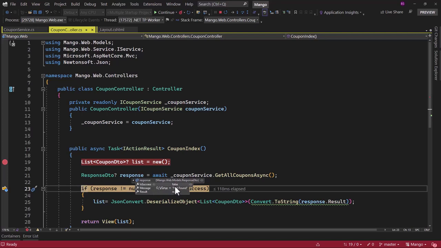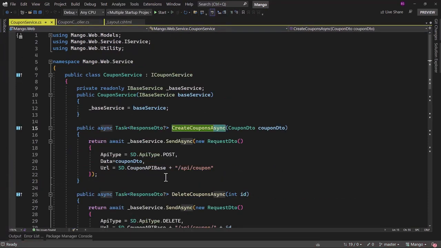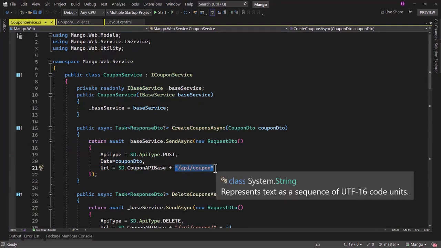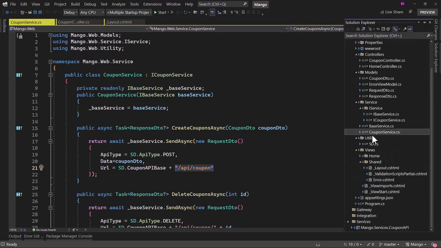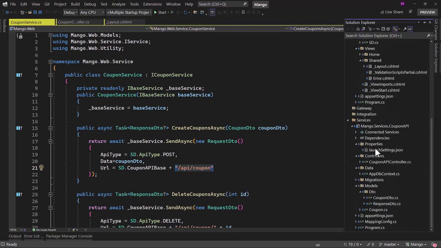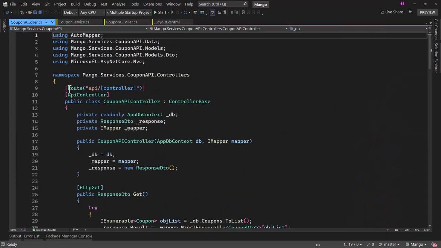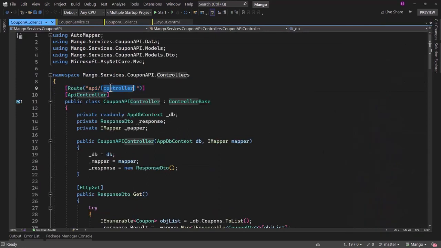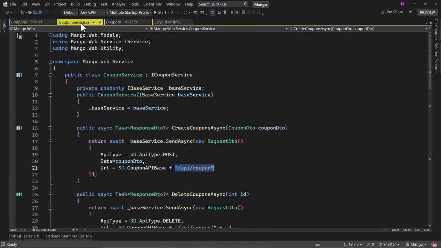I hope you were able to figure that out. What I did intentionally is in coupon service, you can see the route is API/coupon. But if we go to the endpoint, which is the coupon API, there when we look at the route here, we have the controller name. Controller name will be coupon API and not coupon. To fix that, what we can do is right here, we can append coupon API and that will work.